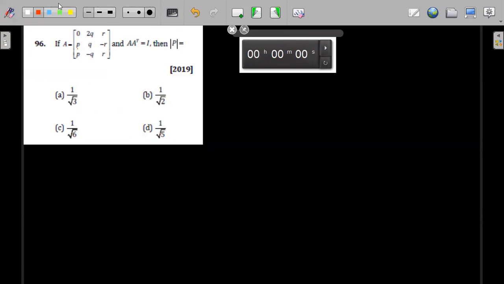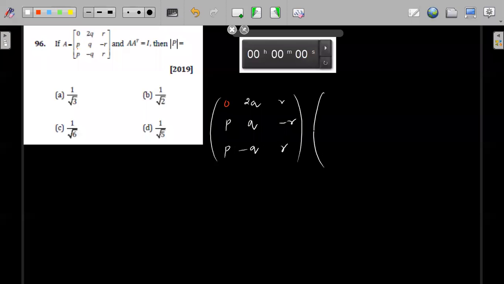So let's see. Let's solve this question. They have given that A into A transpose is equals to identity matrix, right? A into A transpose is equals to identity matrix. So I will simply write 0, 0, 2Q, R, P, Q, minus R, P, minus Q, R. Okay. This, when it is multiplied with A transpose, 0, 2Q, R, P, Q, minus R, P, minus Q, R. Okay. So when I write, this is 0, this is 2Q into 2Q, 4Q square plus R square. So this is 4Q square plus R square is equals to 1 because identity.